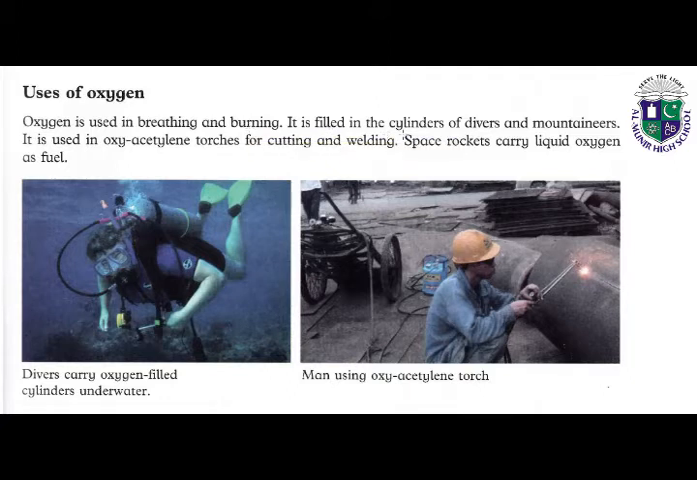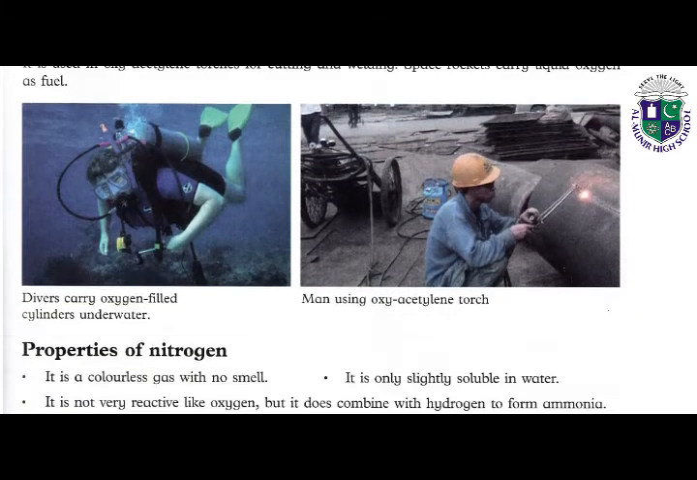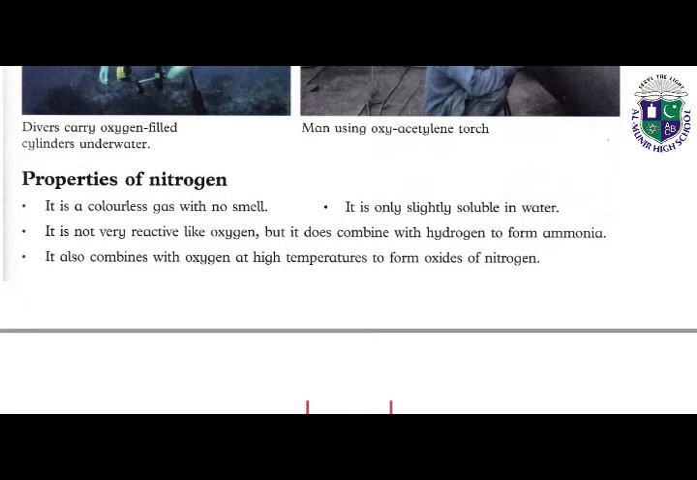It is filled in the cylinders of divers and mountaineers. It is used in oxyacetylene torches for cutting and welding. You can watch this in these pictures. These pictures are showing the two processes in which oxygen is used. On the other hand, space rockets carry liquid oxygen as fuel. Yes. Next are the properties of nitrogen.